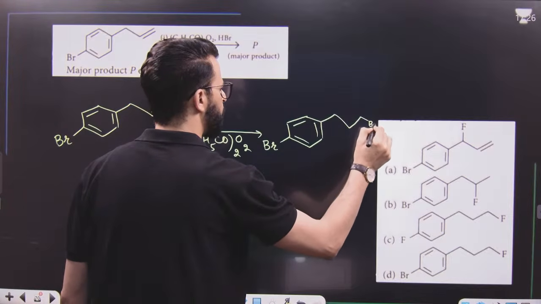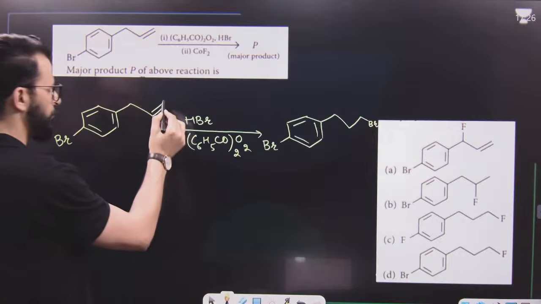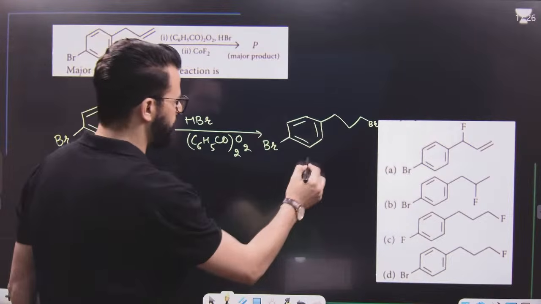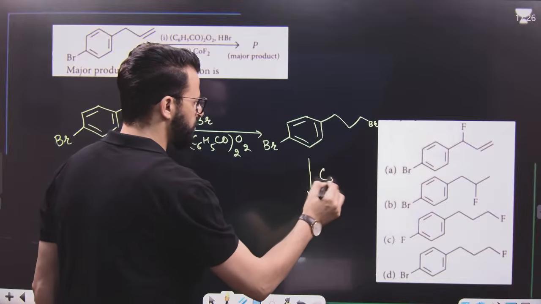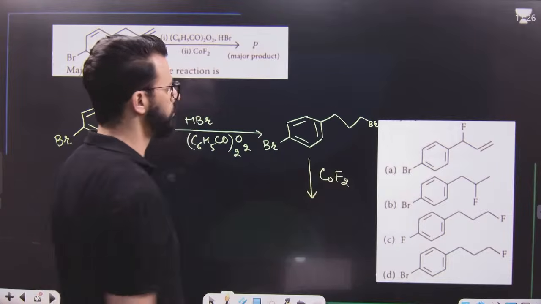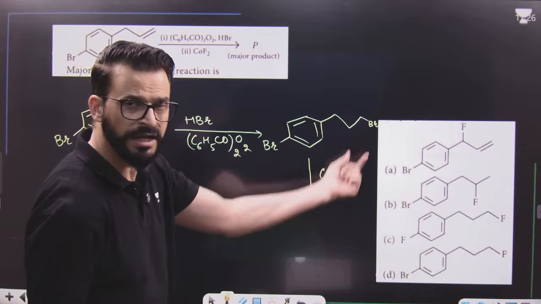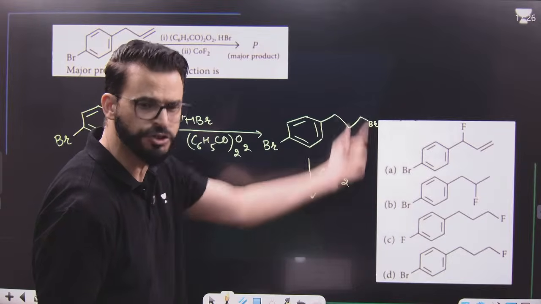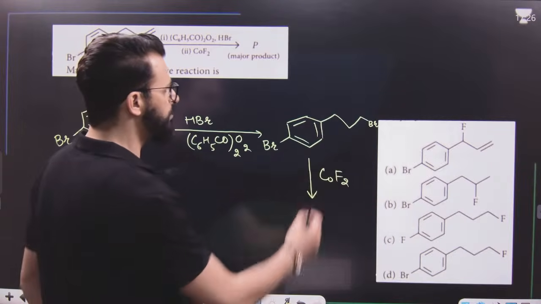Br will be added to this position. Br will be added to this and H will be added to this. So it is this. After this, it is treated with COF2. What is COF2? Reaction of alkyl halide, alkyl chloride or alkyl bromide with COF2, that means heavy metal fluoride, is the Swarts process. So it is simply the Swarts process.